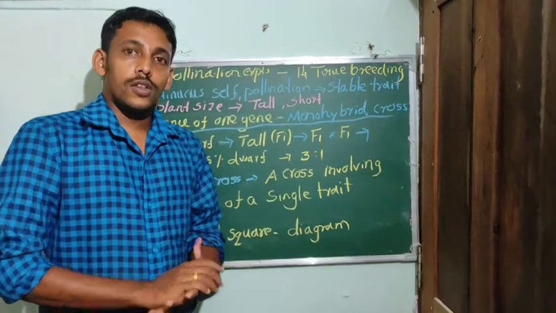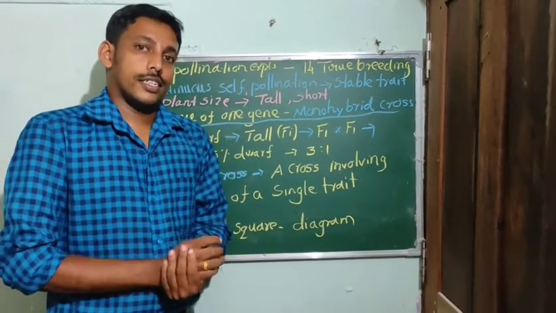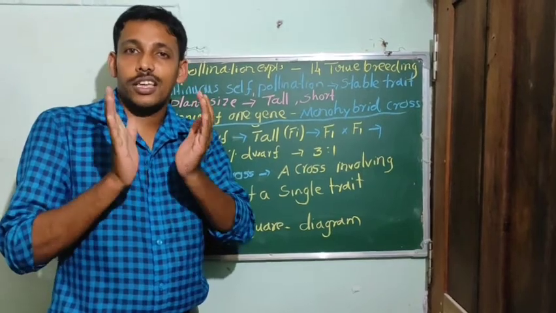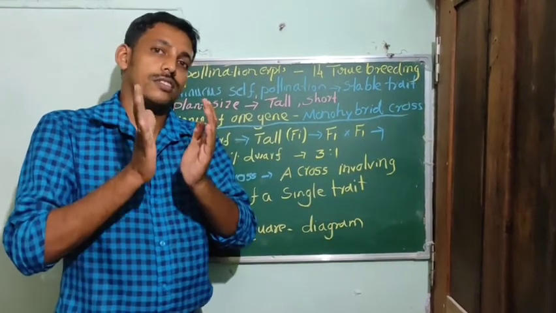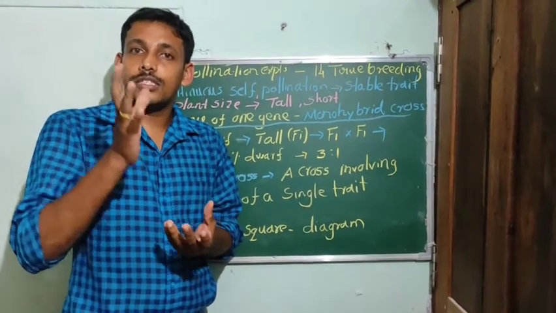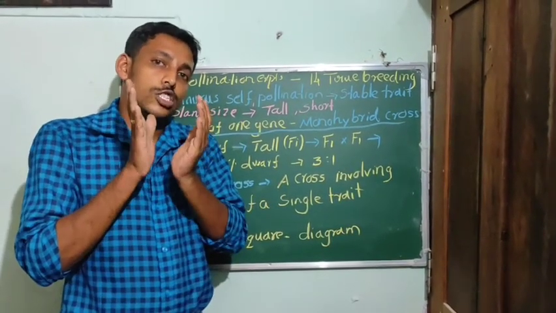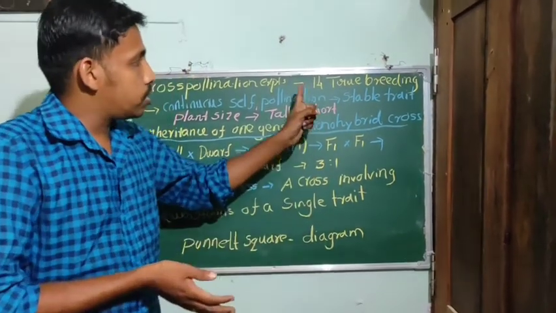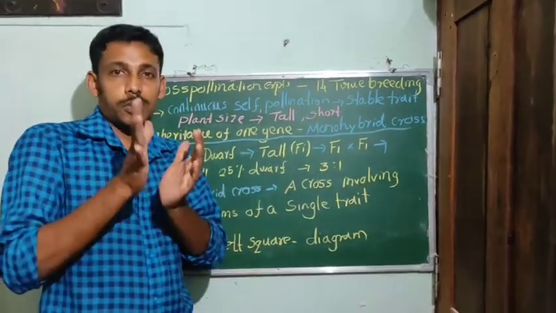Mendel conducted artificial pollination or cross pollination experiments using garden pea plants. For this he selected 14 true breeding pea plant lines. What is meant by true breeding?